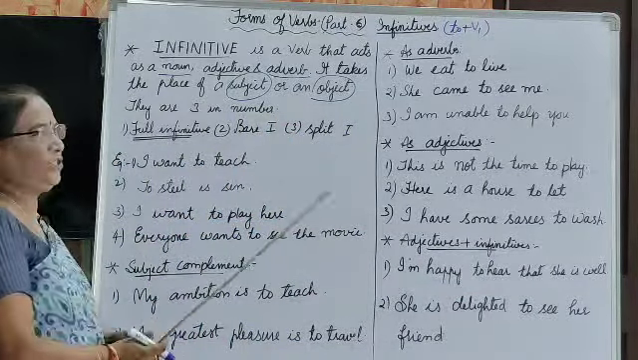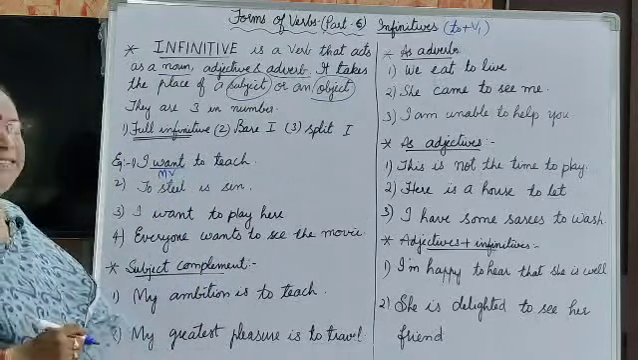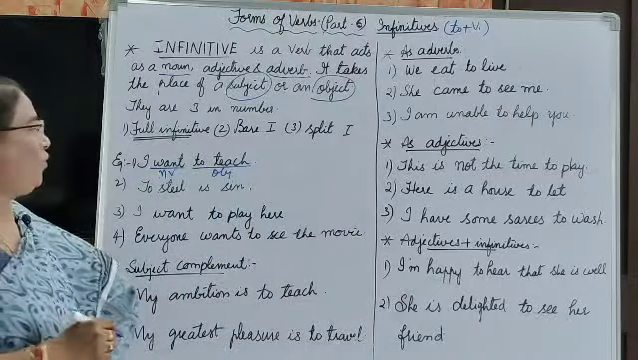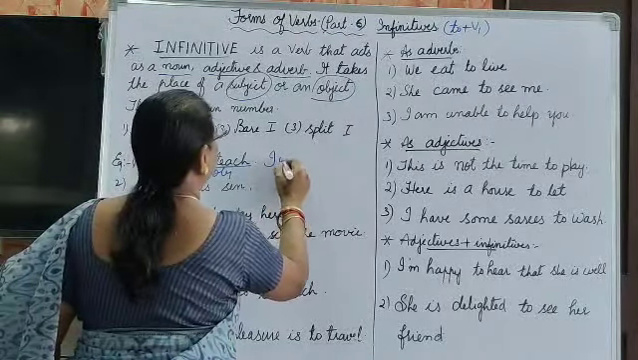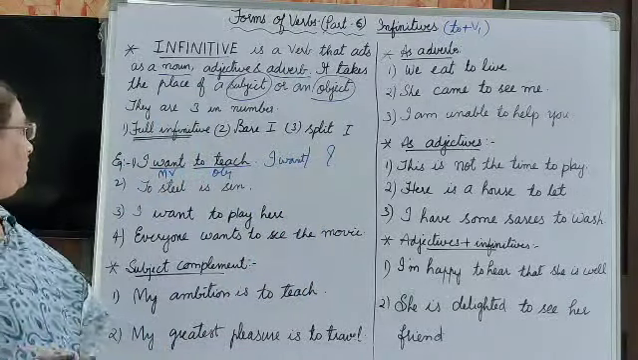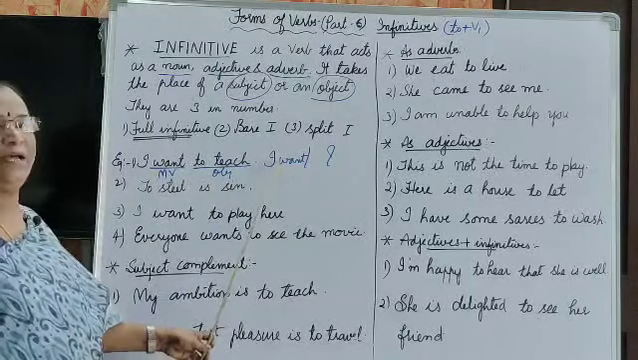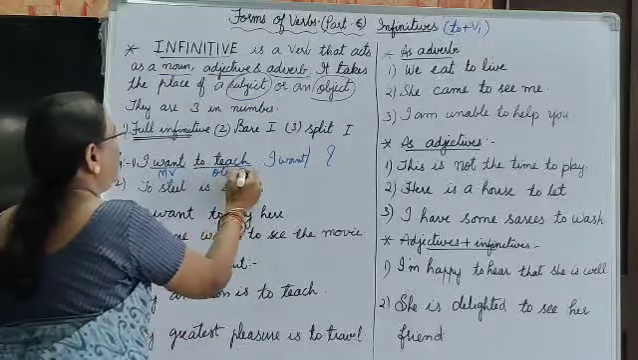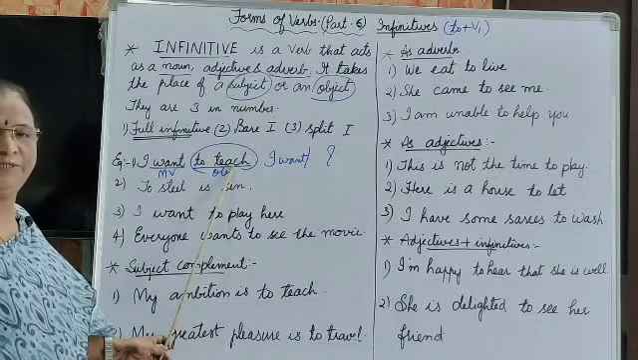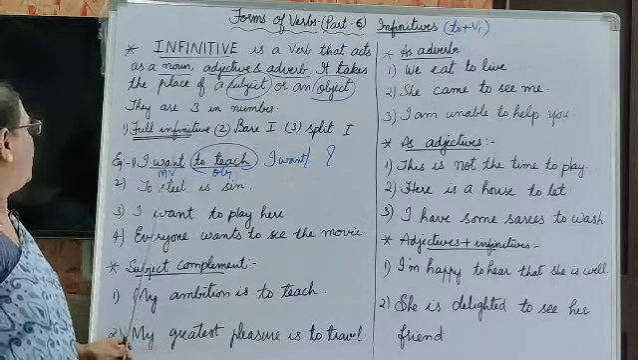I want to teach. Here, want is the main verb, and to teach is an object. When you ask a question, I want what? You get the answer, to teach. This is an object, and this infinitive acts as an object. Object means it may be a noun or pronoun. Now it is a noun here.